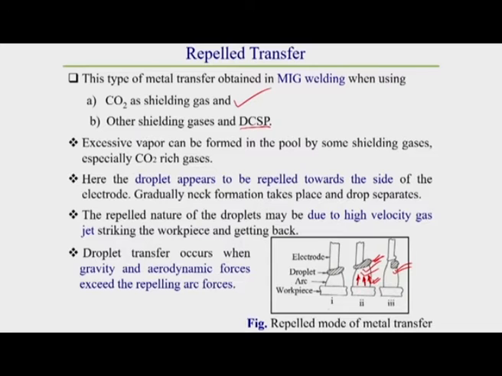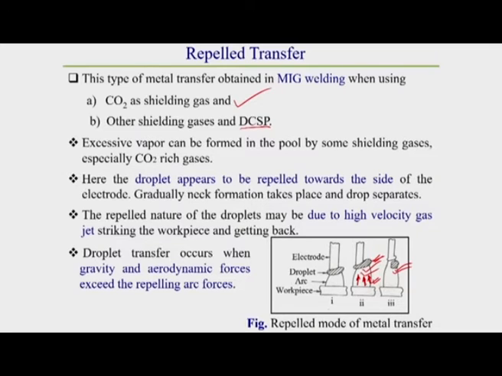So how does it occur? You can get that idea from here easily. It occurs due to the repelling nature of the droplet, maybe due to the high velocity gas jet striking the workpiece and getting back. So it creates some repelling force. This high velocity gas jet generally creates some repelling force on the droplet, which acts against the gravitational force or aerodynamic force.